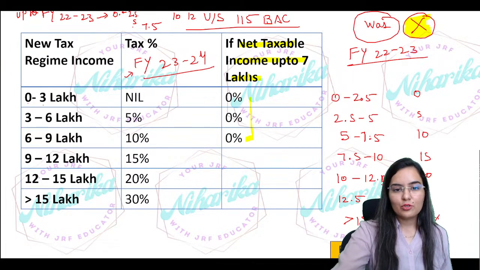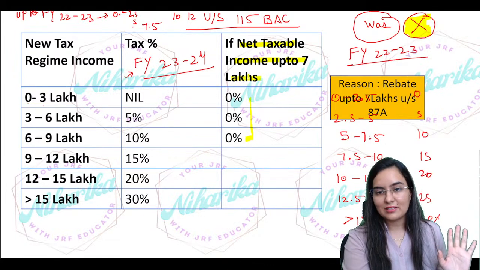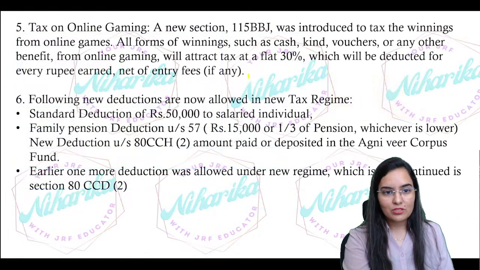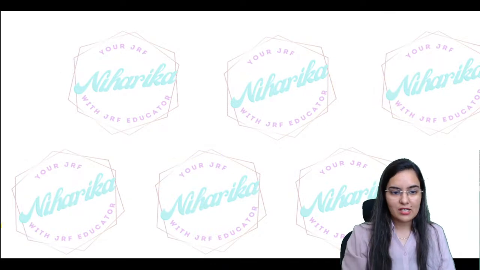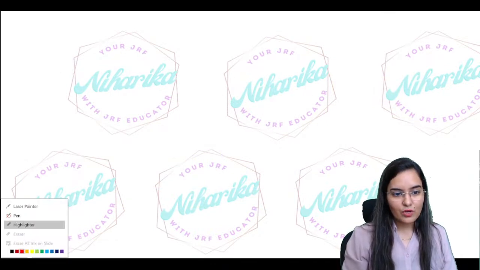Now, I'm sure you would like to see this. I've written: recent rebate up to 7 lakh under section 87A. I'm sure this you might want to see with the help of an example, right? So let's do one example.